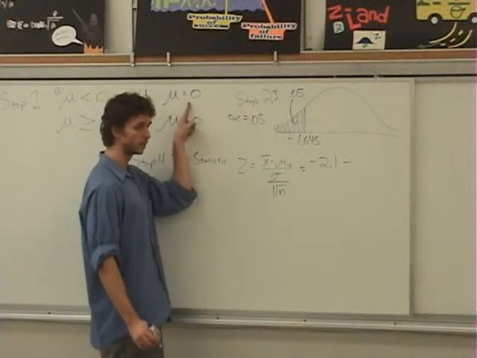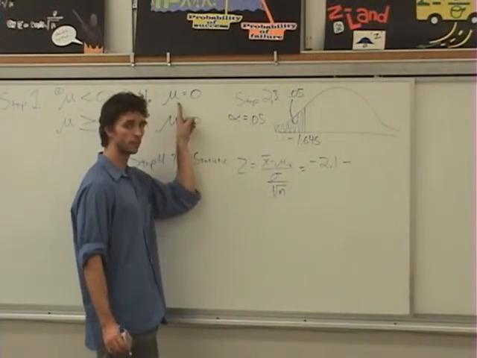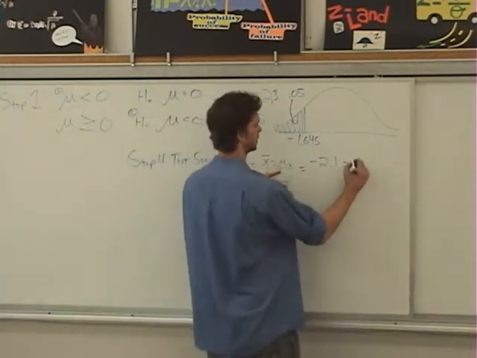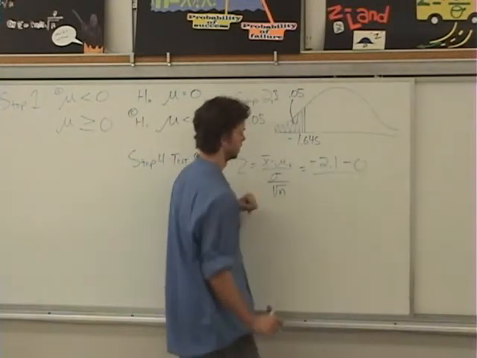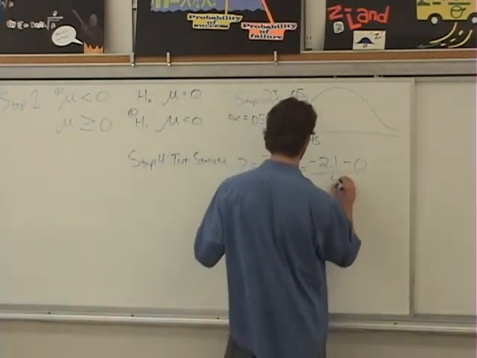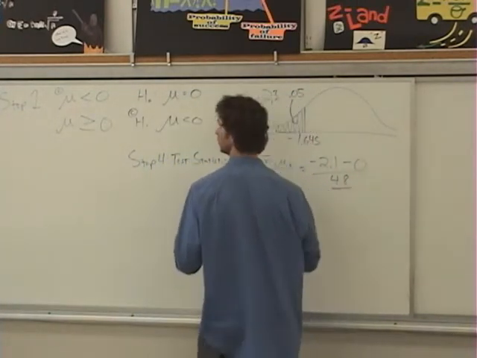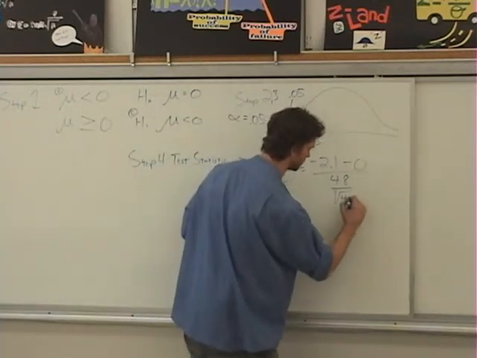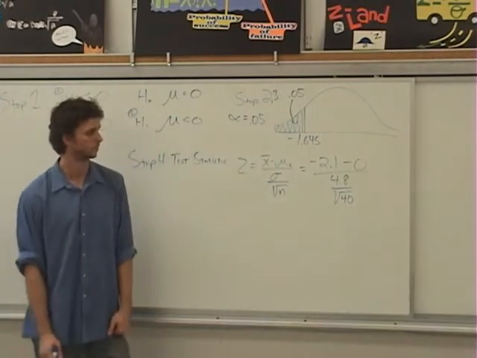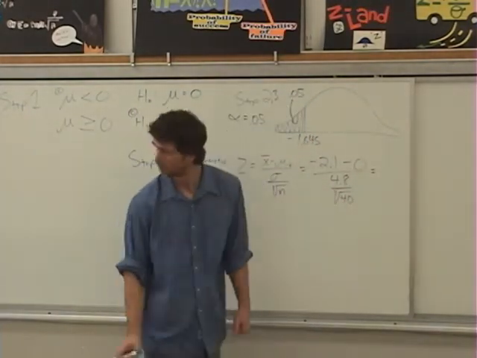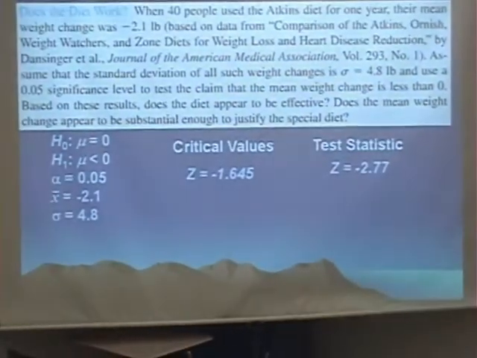It's assumed to be 0, from this is where we always get our population. Remember, mu and mu x bar are the same value. So that's from 0. Divide that by sigma, which we said a second ago was 4.8 in this problem, divided by the square root of n, which is known to be 40. Perfecto. If you do all of that out, you should get approximately